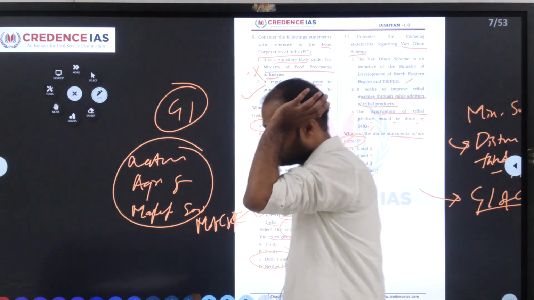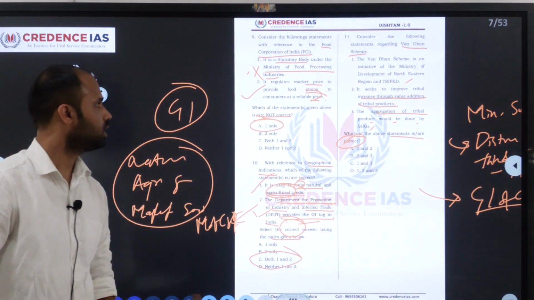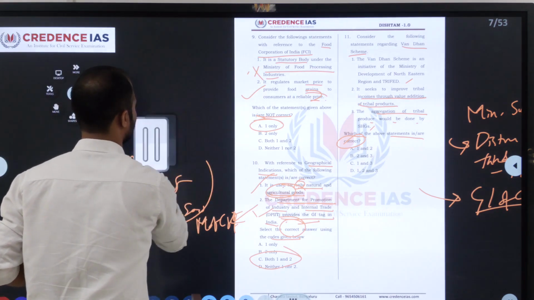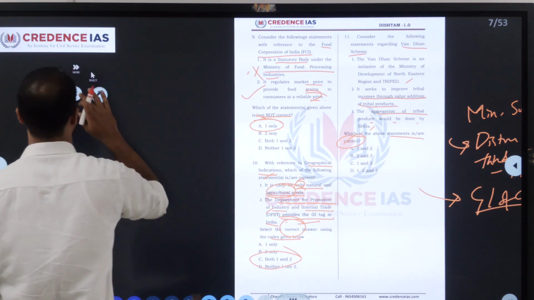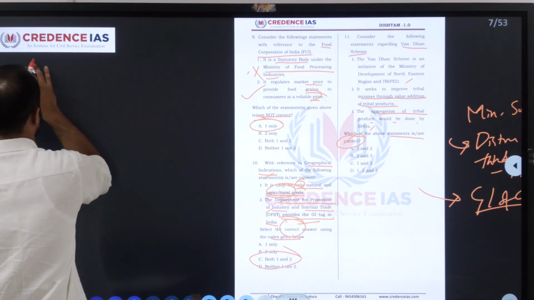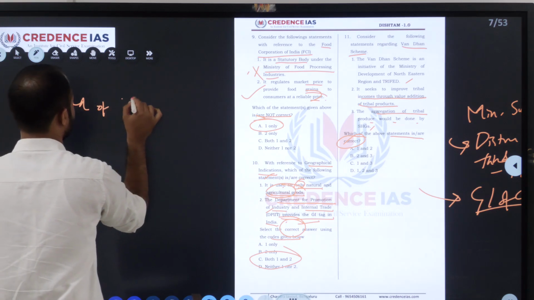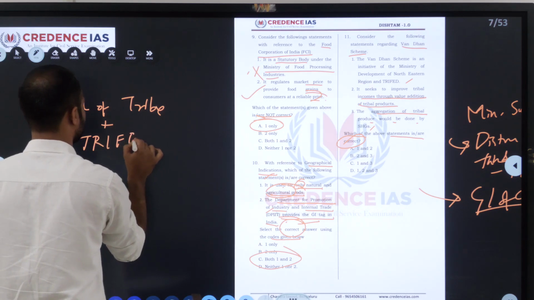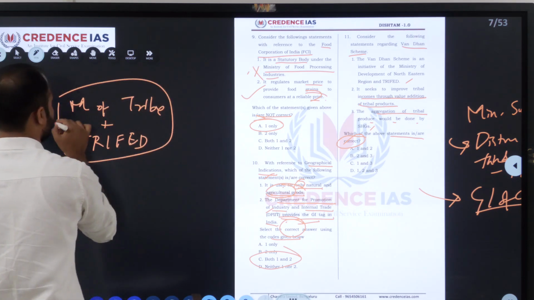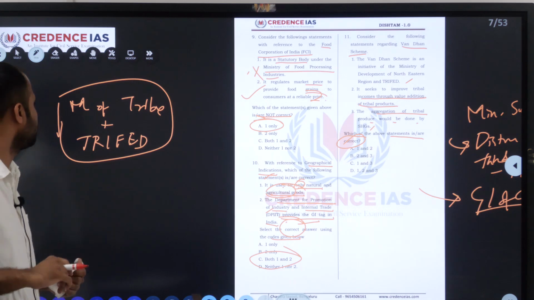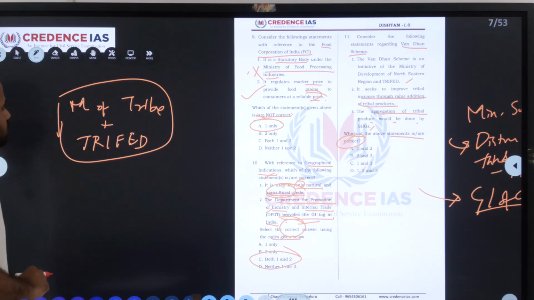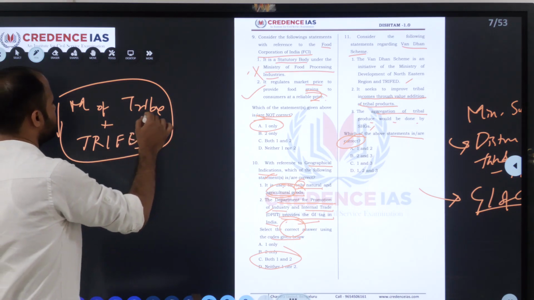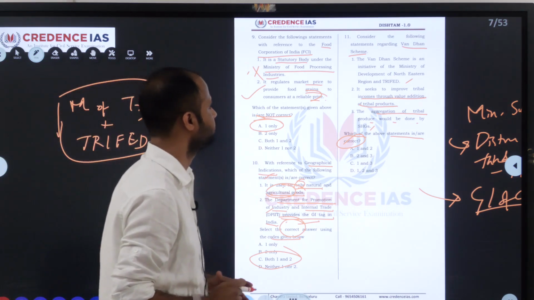So what is the One Dhan scheme? The One Dhan scheme is launched by the Ministry of Tribal Affairs along with TriFed. What is TriFed? Tribal Cooperative Marketing Development Federation of India. Both the Tribal Ministry and TriFed have started the One Dhan scheme.